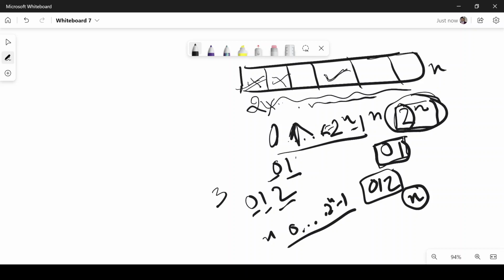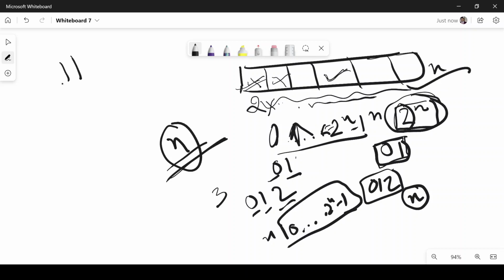Now suppose there is a possibility of 1 comma 1. Let's assume we are considering this case. If it is 1 comma 1, that means we will pick the first element as well as the second element. Suppose we have three elements. If a number comes as 0 1 1, this says don't pick the first element, but do pick the second element and the third element, right?